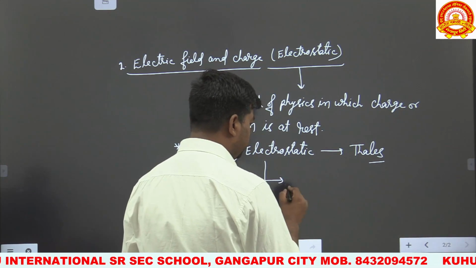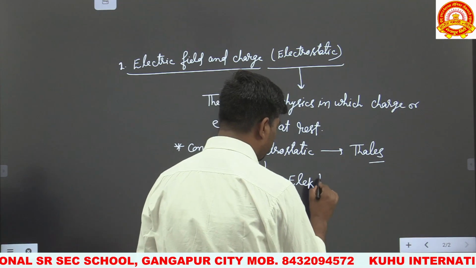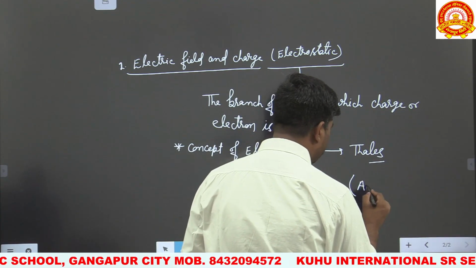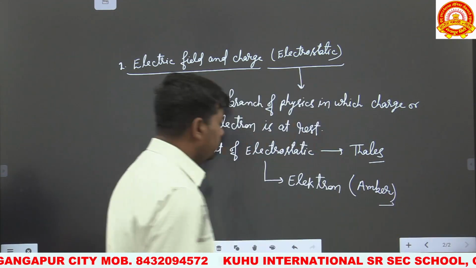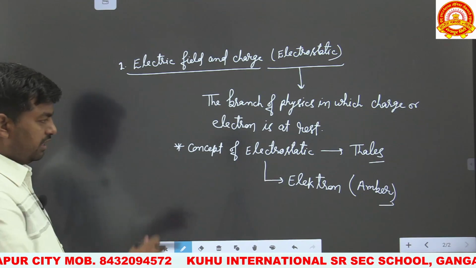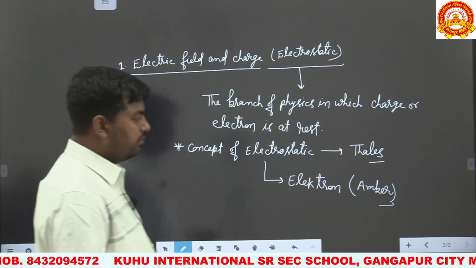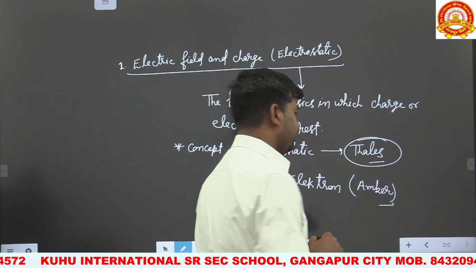Electrostatic is introduced from the Greek word electron. Its meaning is ember. So electrostatic is introduced from the Greek word electron, and its meaning is ember. The concept of electrostatics was first introduced by Thales.